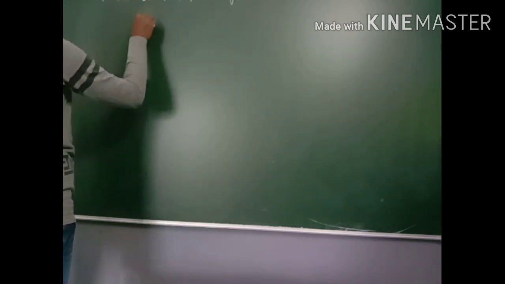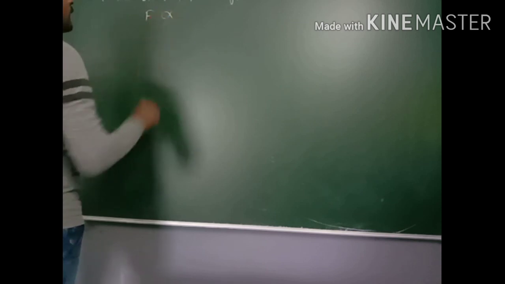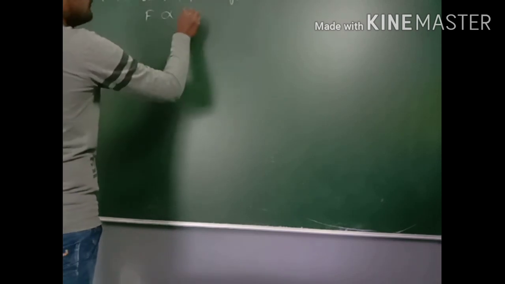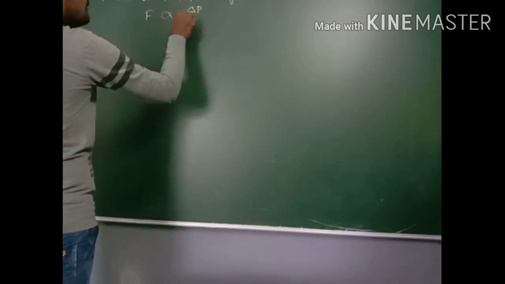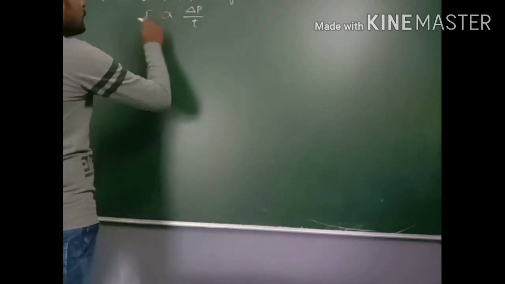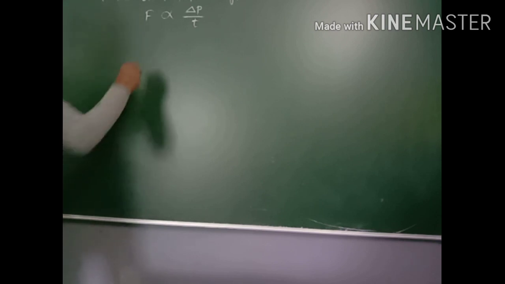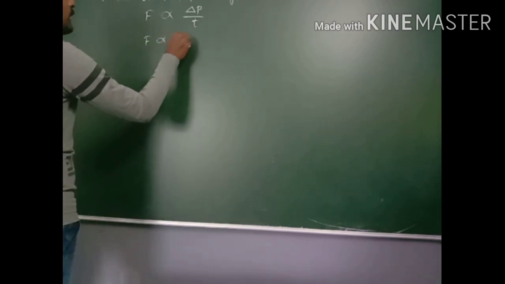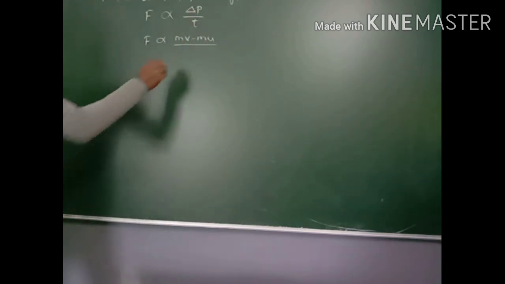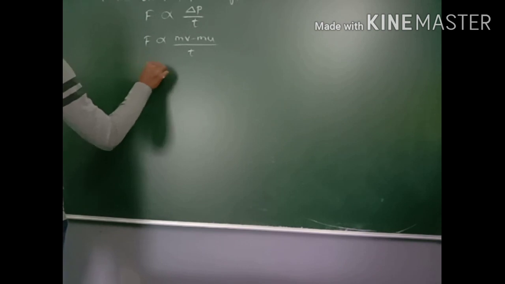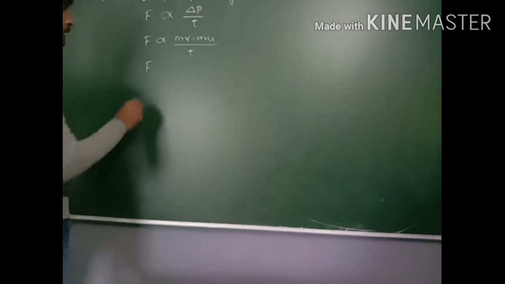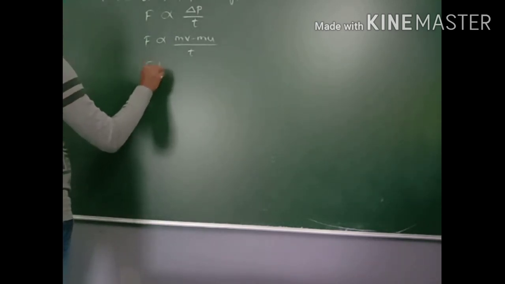So the external force applied F is directly proportional to the rate of change of momentum. Rate means with respect to time. F is directly proportional to mv minus mu by t, since the change in momentum is mv minus mu. Here I am replacing the proportionality with a constant k.